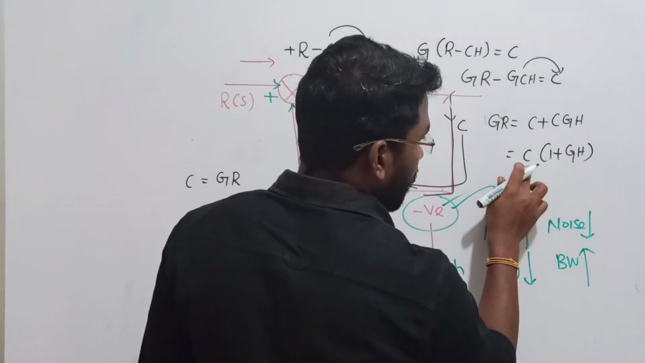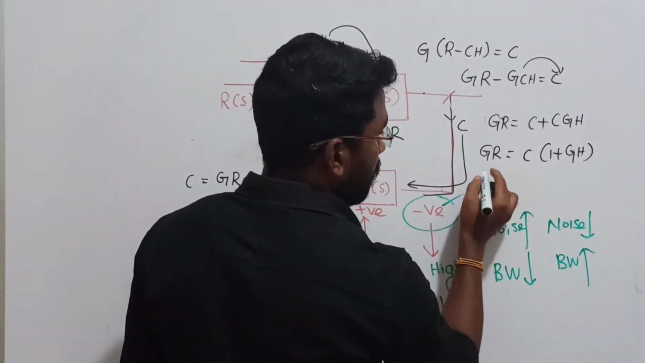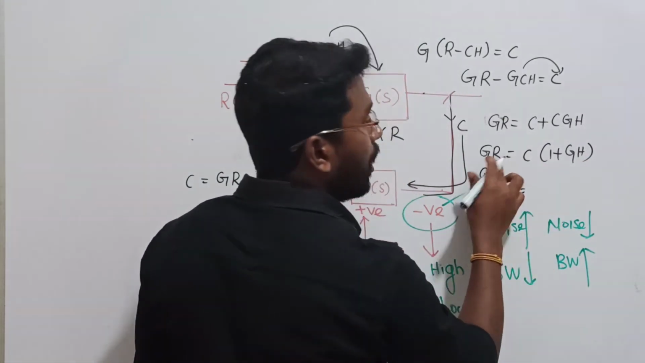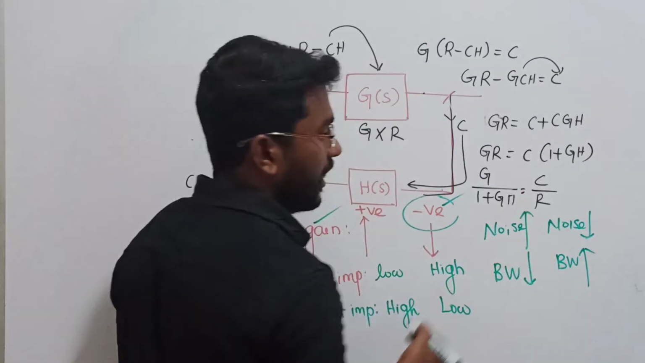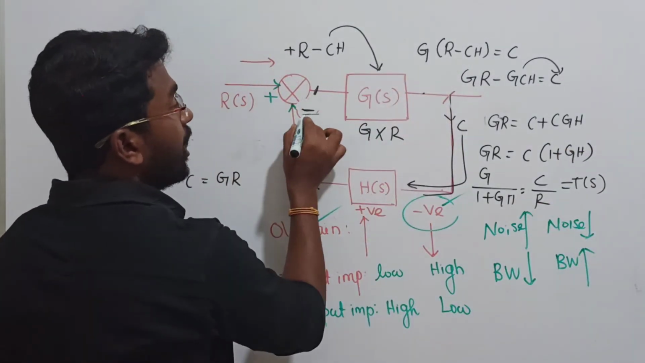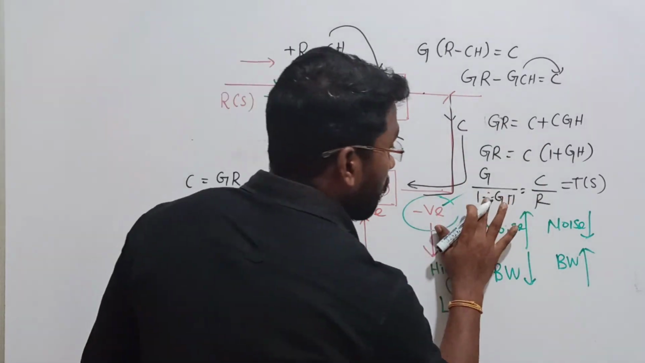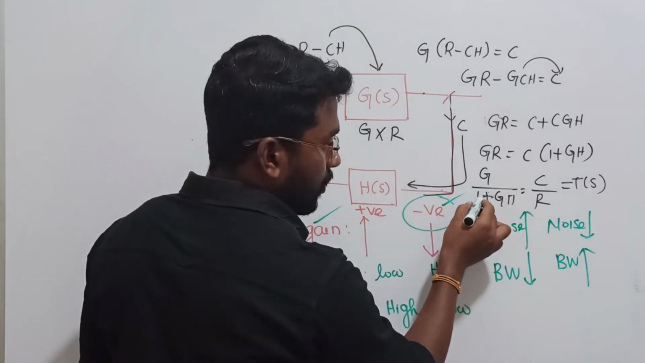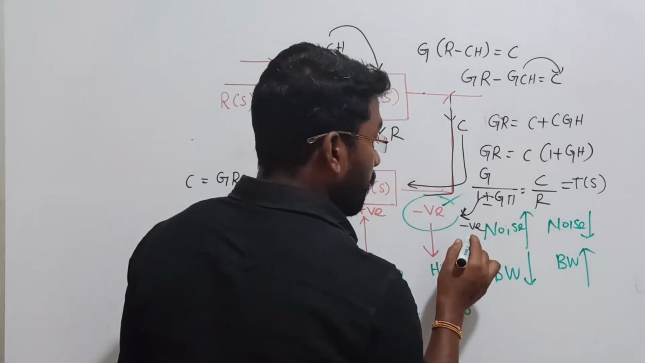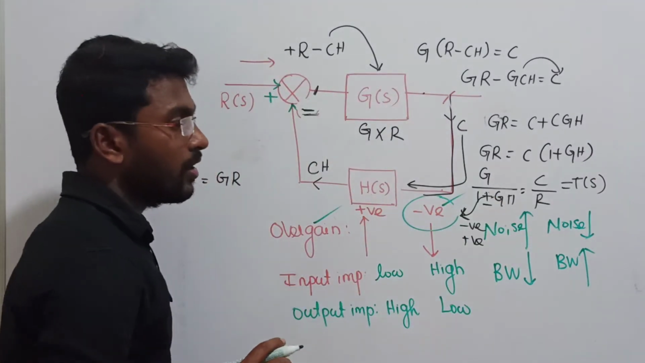Now you can reduce this expression further. See there, on this side what do we have? C is equal to G into R, divided by 1 plus GH. Pass the R to the left hand side, and bring the 1 plus GH to the left hand side. Now this is going to be the transfer function of the closed loop system with a negative feedback. If you repeat the same procedure with a positive feedback, you will get minus here. So for negative feedback you will get positive, and for positive feedback you will get negative. So this is the overall transfer function of a closed loop system.